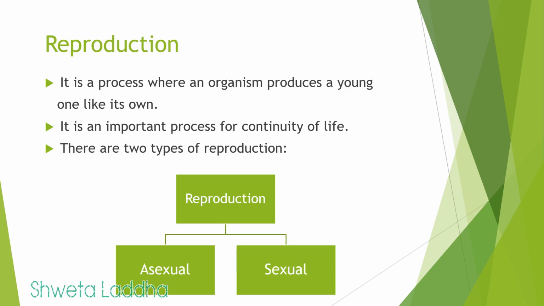There are two types of reproduction, asexual and sexual. Asexual is also called as apomixis and sexual is called as amphimixis. Apomixis because there is no mixing of gametes and amphimixis because there is mixing of gametes.